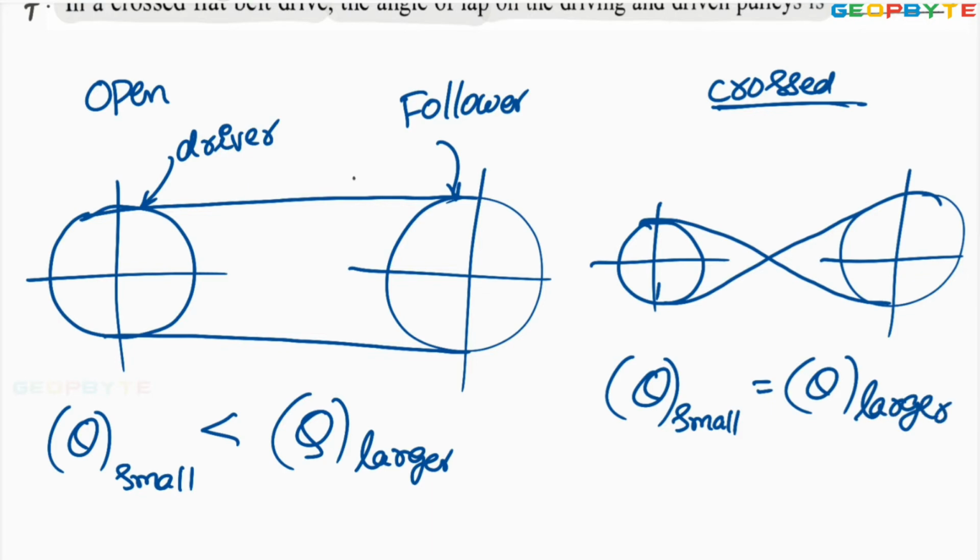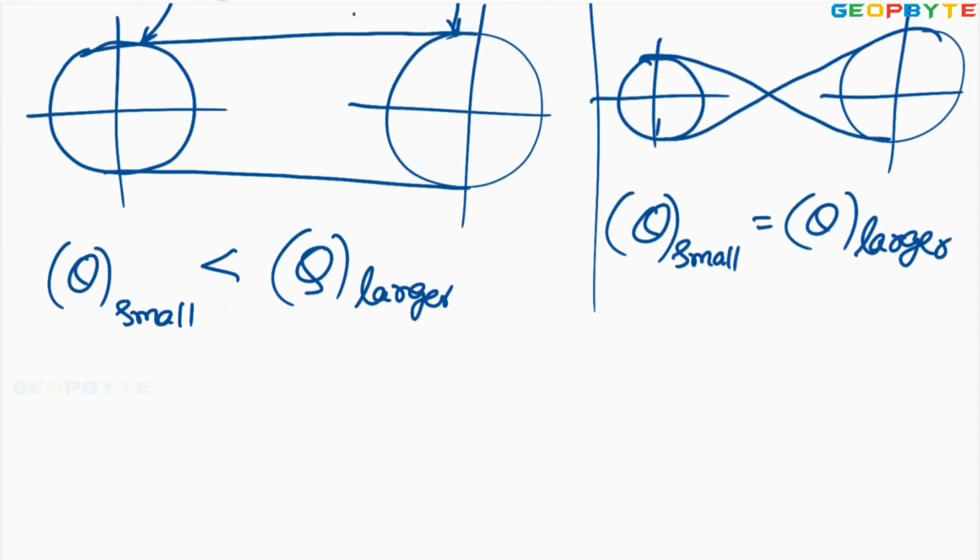That means the angle of contact remains constant in both the smaller pulley and larger pulley in crossed belt drive. Whereas in the open belt drive, angle of contact in the smaller pulley is less than angle of contact in the larger pulley. Therefore, the belt tension ratio T1 by T2 equals e power mu theta.